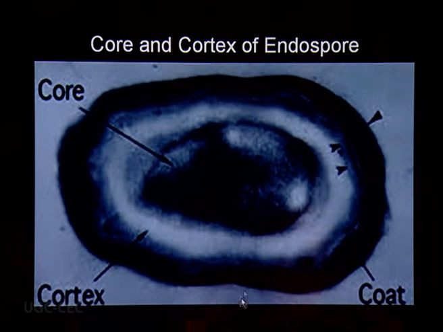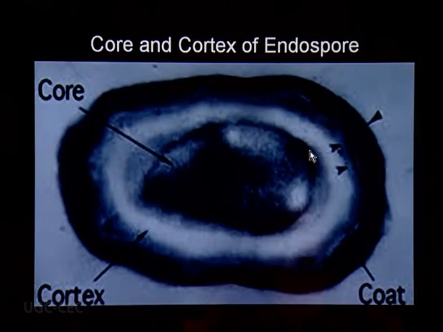The next layer is the cortex. You can see this thick cortex, and this white zone is representing the actual peptidoglycan. And the cortex is followed by the core wall, and the core wall is actually protecting the inner part of the cell. And this core wall is definitely enclosing the DNA also.